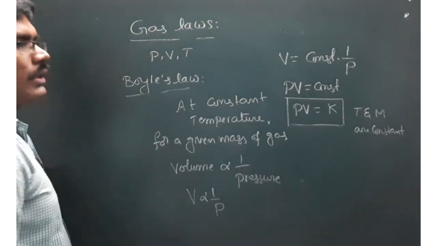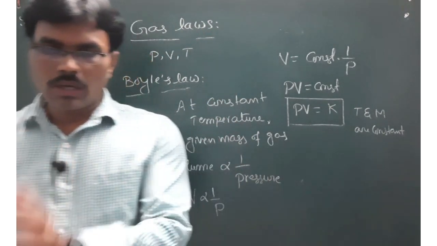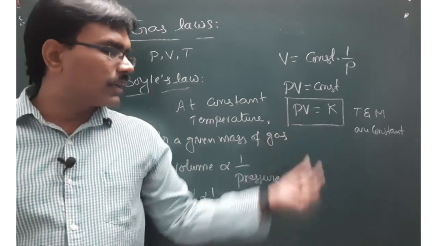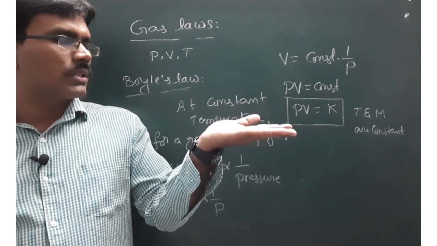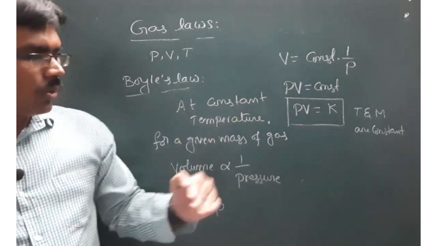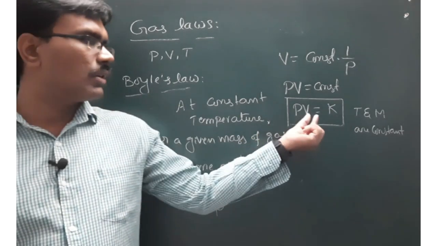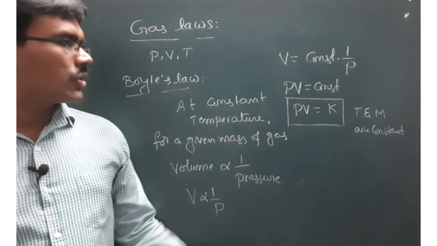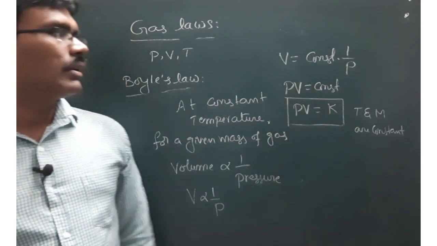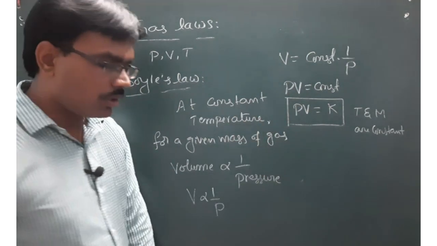That means keeping the temperature and mass of gas constant, if you decrease the volume, then pressure increases, and if you increase the pressure, volume decreases. That means pressure and volume adjust such that the product always has a fixed value. That is the meaning of Boyle's law.